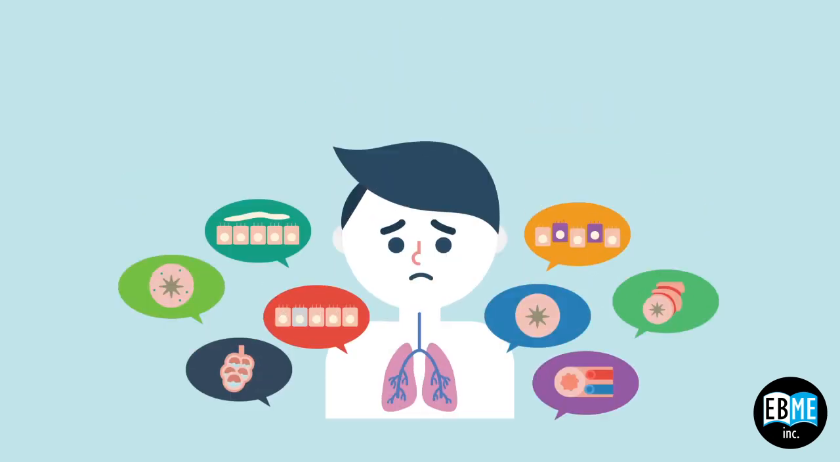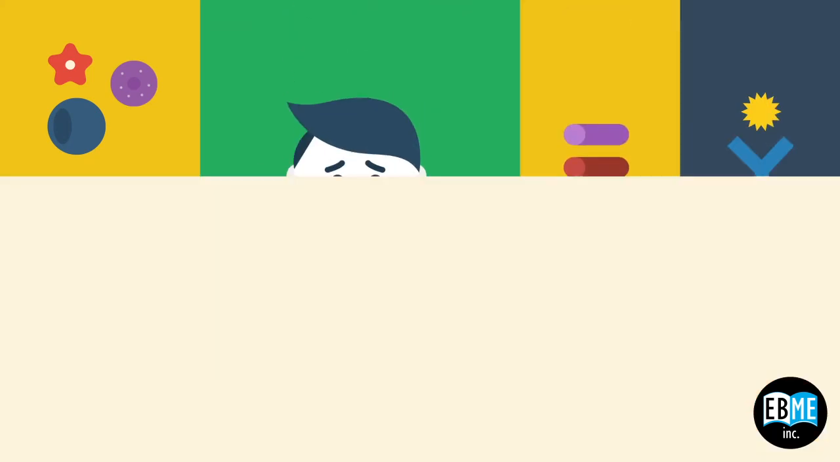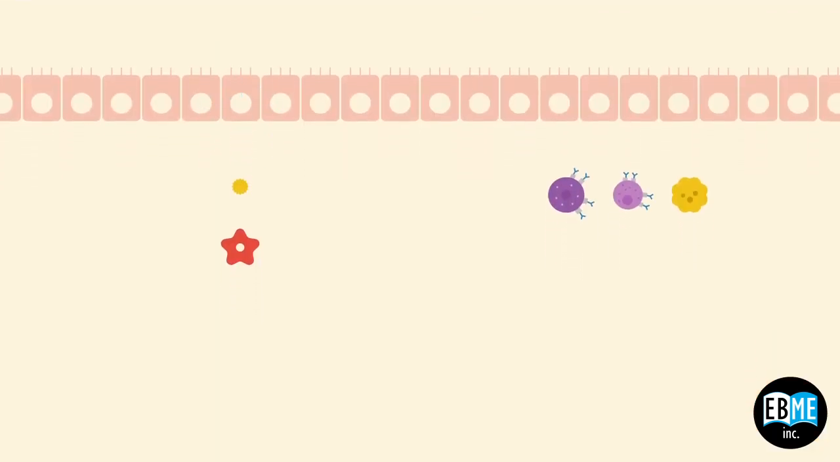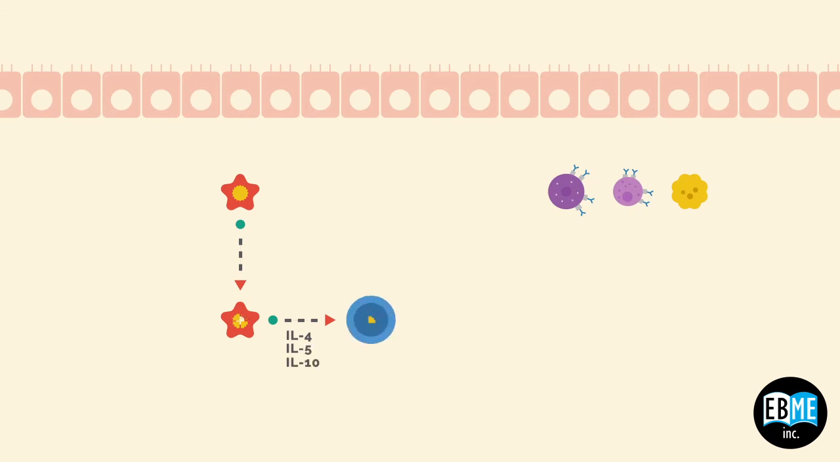vasodilation. Now, I'm going to take you through the immunology behind asthma yet again. Antigens get through the respiratory epithelium. It is taken up by a dendritic cell. This dendritic cell then processes the antigen, and under cytokines such as IL-4, 5, and 10 will present this antigen to a CD4 naive cell.